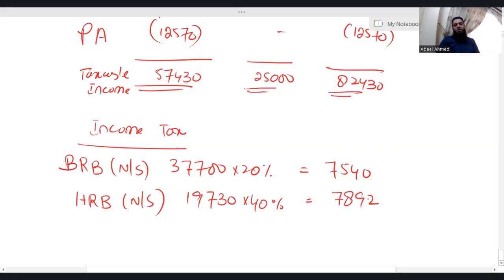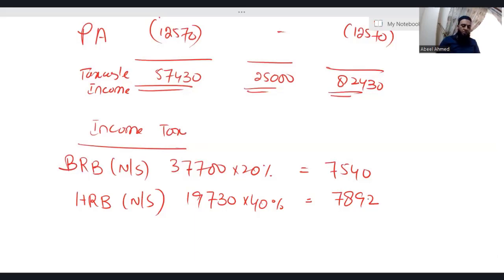I'm getting 7,892. Great. We have applied tax on non-saving. Now let's move on to saving income. Before applying any tax rate on the saving income, you need to decide the individual's tax paying status, which we have already decided in this question. This individual is a high rate taxpayer.